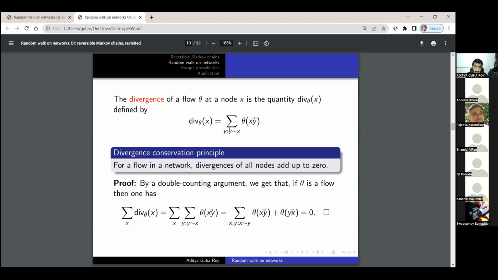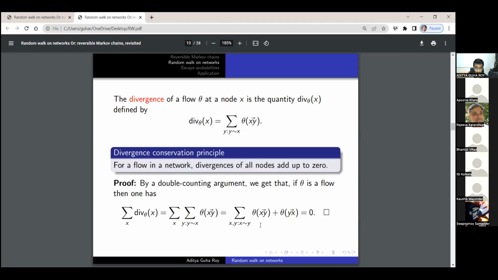By using a double counting argument, we see that if theta is a flow, then when we sum over the divergence of all x, by definition it is the sum over x, the summation over y adjacent to x, of theta xy. So we are just unfolding the definition here, and this can be split in two ways.